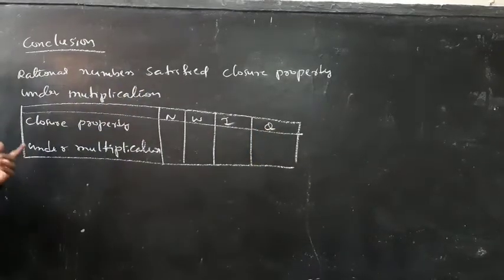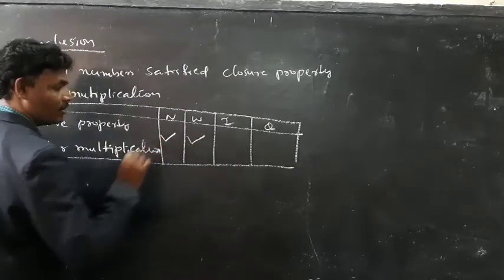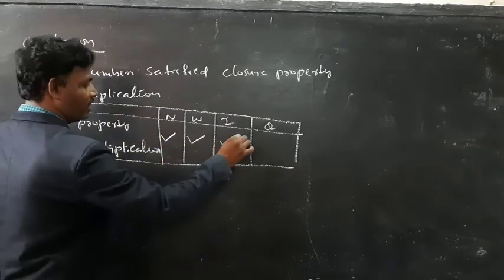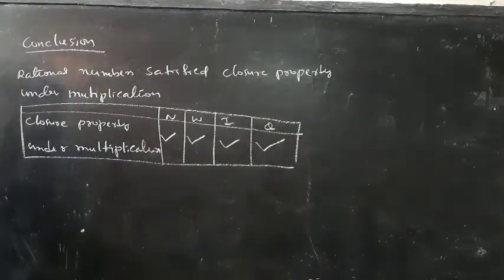So, closure property under multiplication is satisfied by natural numbers, and also satisfied by whole numbers, and also satisfied by integers, and also satisfied by rational numbers.